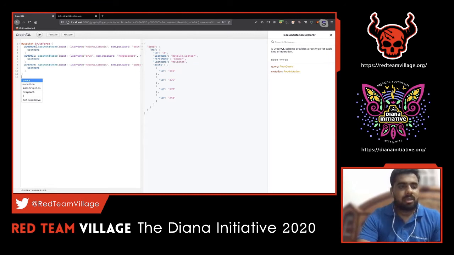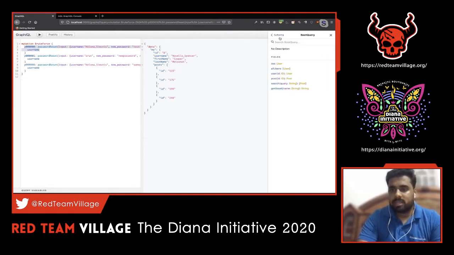For example, consider that this is my single query. Let's see if there is any query as such which says password reset. Yeah, there is a mutation called password reset. This requires a user input type and argument in JSON format. The user input field should be of ID, username, first name, last name, post, and that should be of string and reference values, and input should be in JSON format.